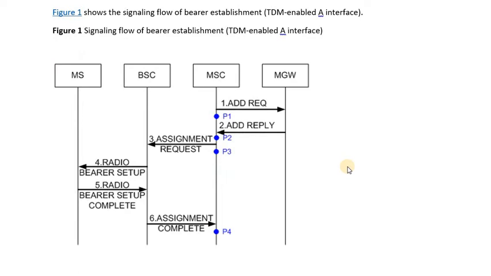In case of bearer establishment involving the TDM, the MSC sends an add request to the media gateway. The purpose of the add request is basically to reserve the resources on the media gateway. And once the media gateway reserves the necessary resources for the call setup, it replies back to the MSC with the add reply message.